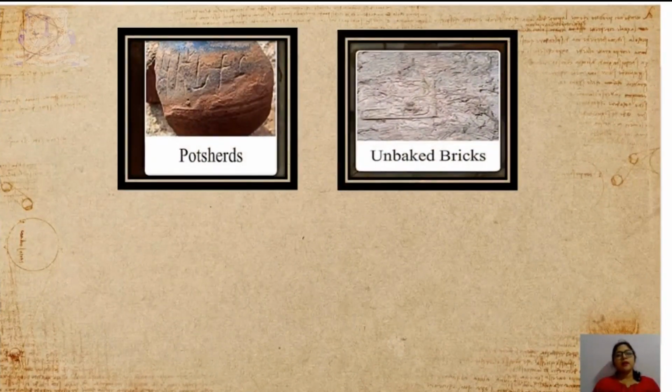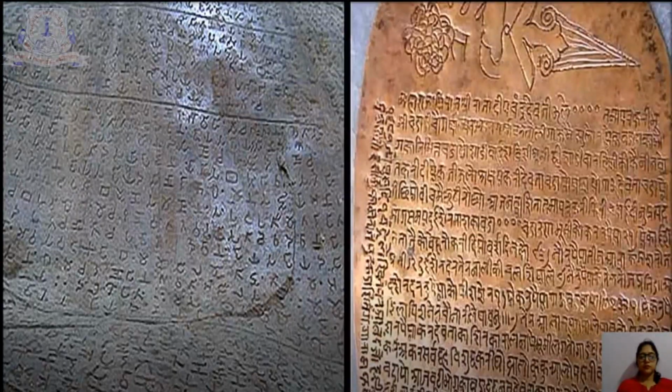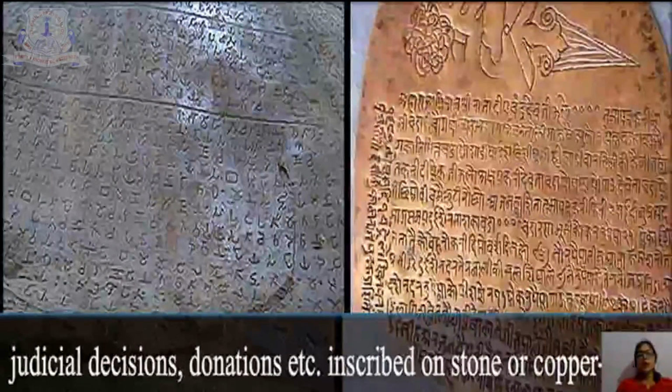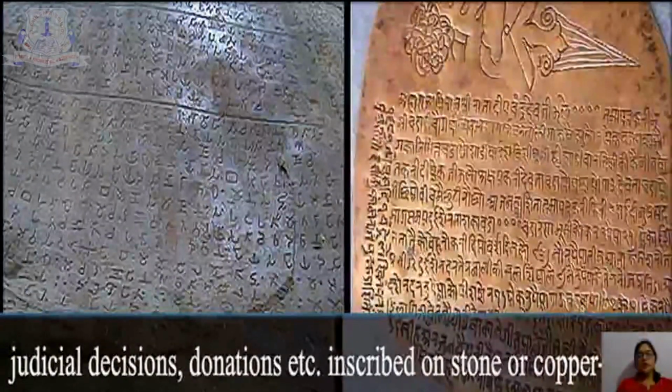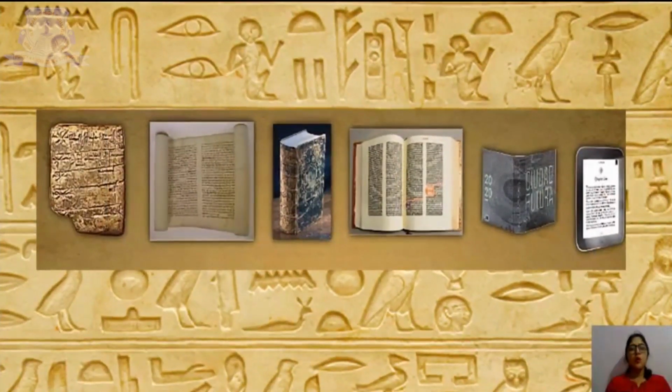Students, in the beginning, man wrote on potsherds and unbaked bricks using pointed objects. He also used purja tree barks to write on. As his knowledge and experience increased, he began to write in different ways. Many rulers had their orders, judicial decisions, donations, etc. inscribed on stone or copper plates. Over a period of time, many forms of literature developed. They include books on religious and social subjects, plays, poetry, etc.